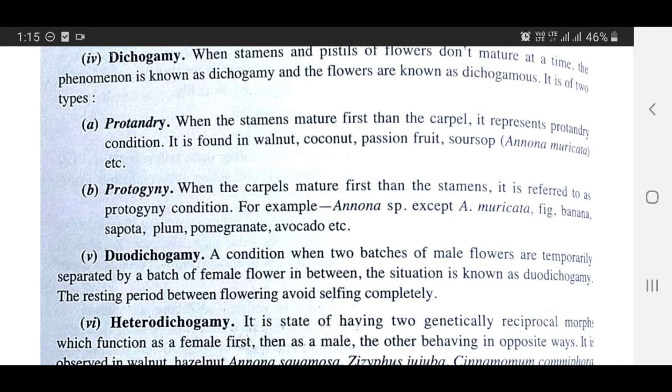Protogyny. When the carpels mature first, then the stamens, it is referred to as the protogyny condition. For example, Annona species except Annona muricata, fig, banana, sapota, plum, pomegranate, avocado, etc.